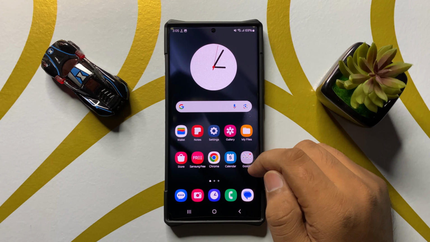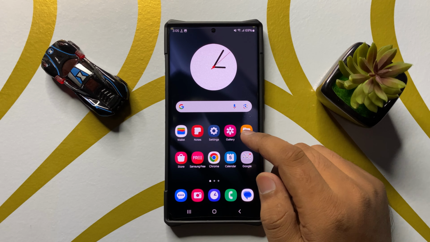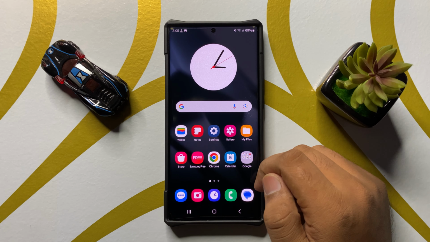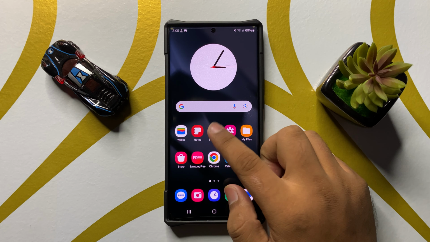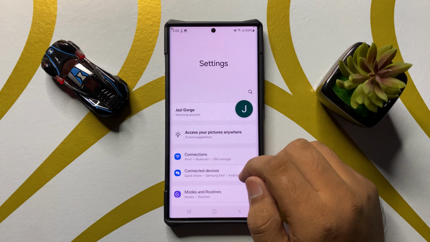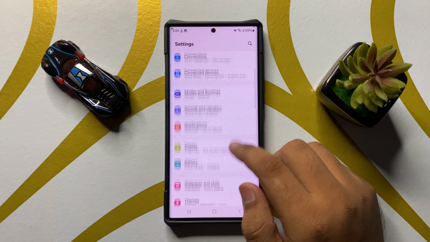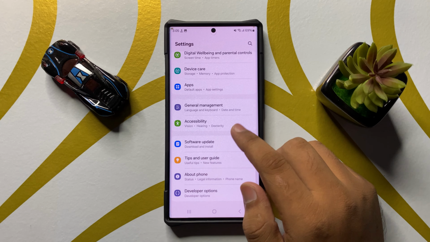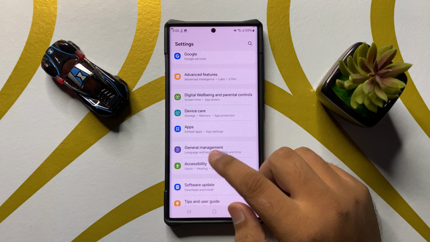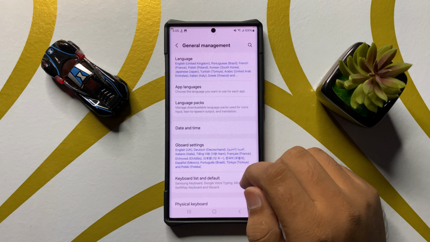In this video I will show you how to set additional mouse button functions in Samsung Galaxy S25 Ultra. So first of all, open settings. Now in settings, scroll down and here click on general management.